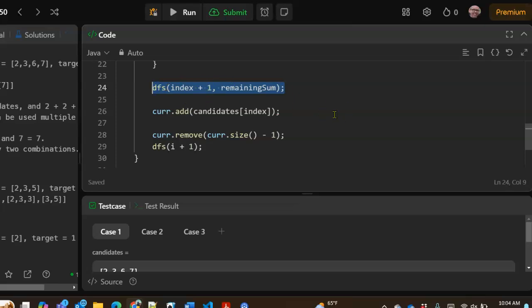All right, that's good. When it comes back from that, we can explore the possibility of using the current candidate more than once.